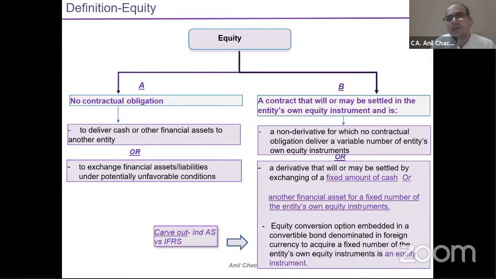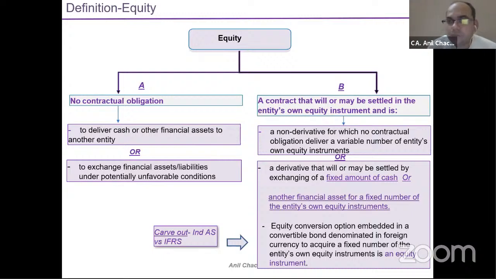Whenever there's no contractual obligation, it will be part of my equity, right? This is the first thing. The second thing is that my contract will get settled by issuing my own shares, my own equity instruments. What will happen in terms of the equity? As we discussed about the financial liability part, wherein the number of shares would be variable, my amount would be variable, means not fixed.